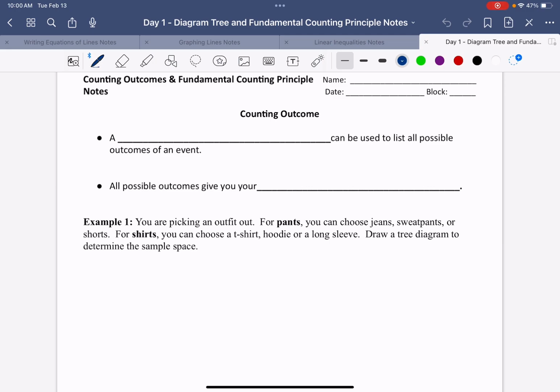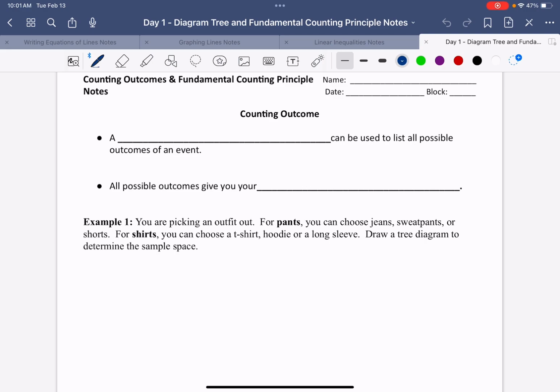So for example, I just want to give you an example really quick. Say I am going to the store and I want to make a salad. And I've got all these different options, and I know everybody loves Caesar salad or Mediterranean salad or an Asian salad, and so it depends on what kind of lettuce we want, what kind of vegetables, and then what kind of salad dressing we want. Well, there's so many different combinations, and so that's what we're going to look at: how would we figure out what those combinations would look like and what is possible.